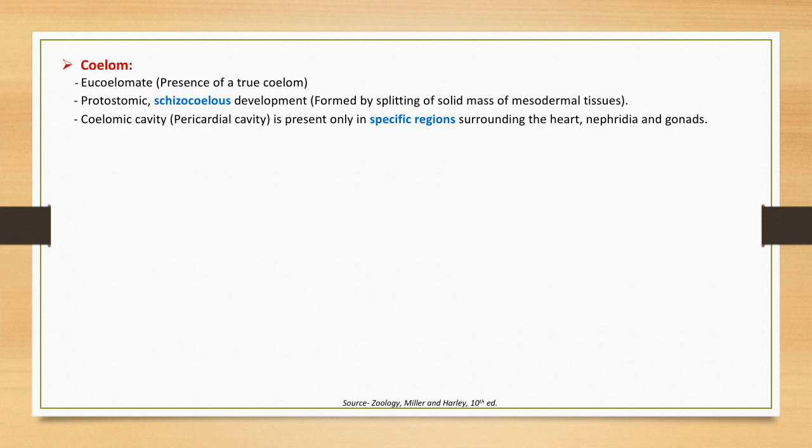The second peculiarity is the presence of coelom. This coelom is of true coelom type in which the body cavity is lined by mesoderm, and the development of coelom is of schizocoelous type in which the coelom is developed by splitting of solid mass of mesodermal tissue. I have already discussed about the type and development of coelom, so just go through that notes also.